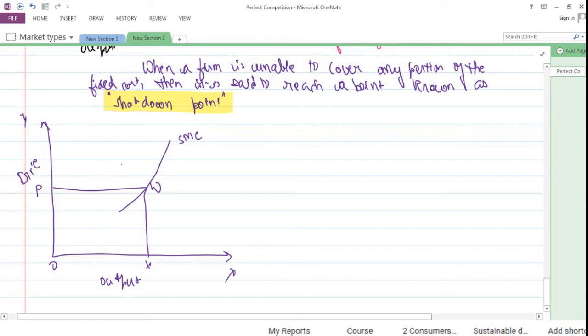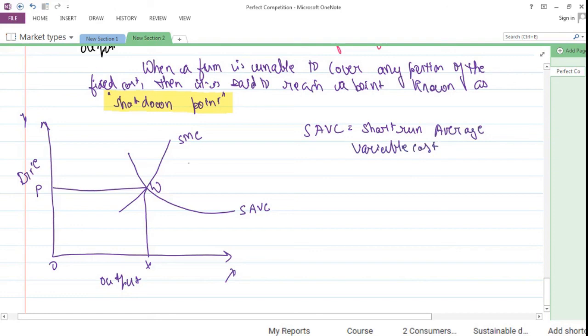Okay. Now at W, if I am able to cover my short run average variable cost, SAVC, which is short run average variable cost, then I would be able to undertake production.